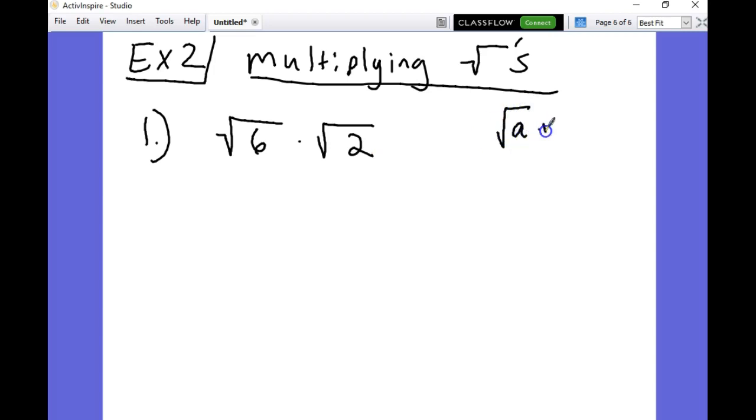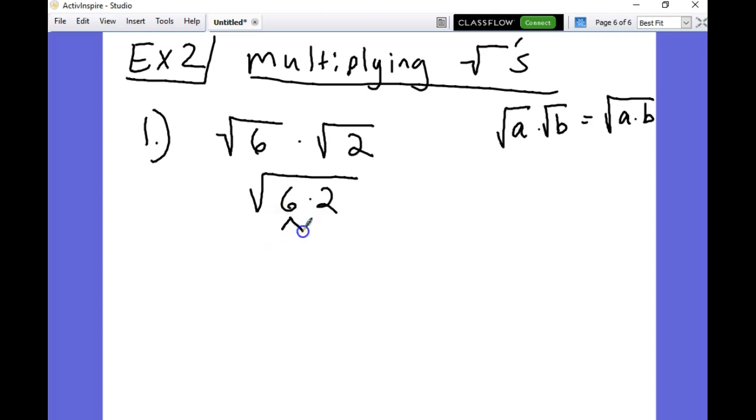The rule for math here is that if you're multiplying 2 square roots, you could put them under one common square root symbol. So you can write it like this. In this case, I've got the square root of 6 times the square root of 2, which means I can do this. Now, I could multiply those together and get 12, right? But I'm not going to. Why? Because we need to break them apart anyway to take out the pairs, right? So don't actually multiply them, but just put them under the same root.